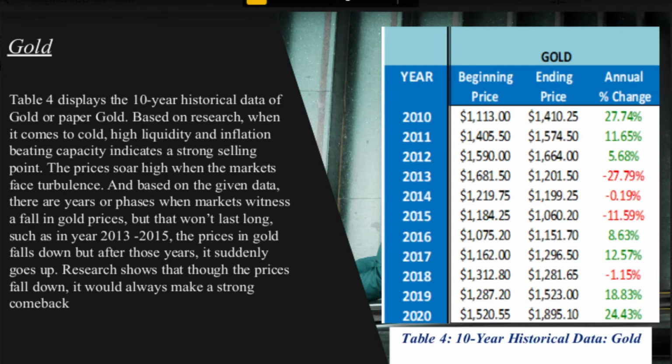Based on research, when it comes to gold, high liquidity and inflation-beating capacity indicate a strong selling point. The prices soar high when the markets face turbulence. Based on the given data, there are years or phases when markets witness a fall in gold prices. But that won't last long, such as in the years 2013 to 2014, as shown in the given data, the prices of gold fall down, but after those years, it suddenly goes up. Research shows that though the prices of gold fall down, it would always make a strong comeback.